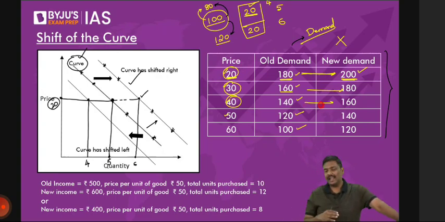Is the curve a straight line or a curved line? I've answered this in the last session also. Generally, whenever you talk about a very long-term curve, you generally draw a straight line. But can the curve be actually a curved line? Can the demand curve be represented like this as well? Absolutely yes. Nothing wrong with that.